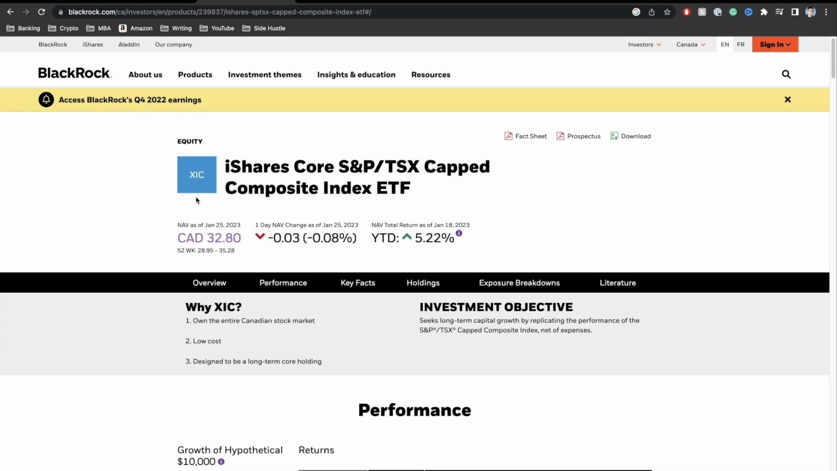So the first thing about this fund, guys, is that it is the most diverse fund. Okay, it covers pretty much the entire Canadian stock market. So if you own this fund, you can pretty much guarantee that you're a part owner of a lot of these big companies in Canada. If we take a look at the price right here, we can see that XIC is currently trading at $32.80. So it's not a very expensive fund.